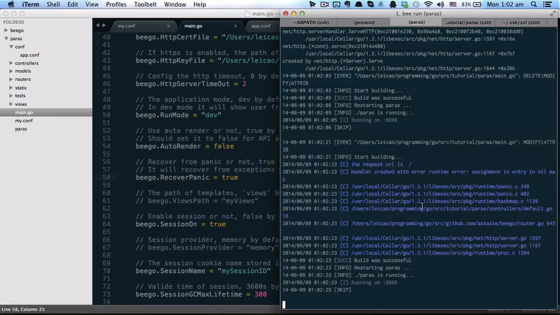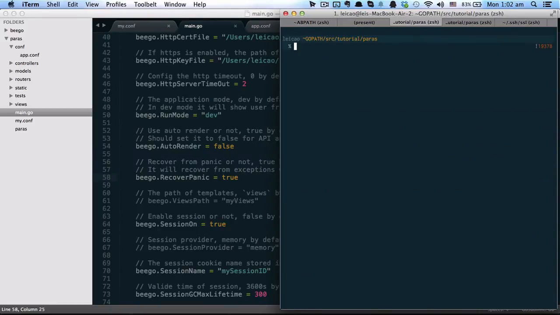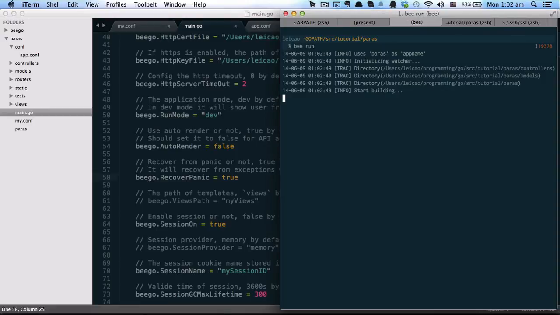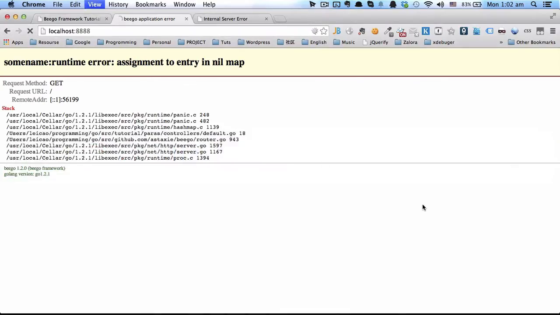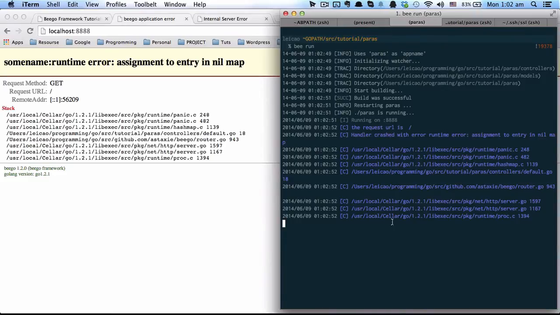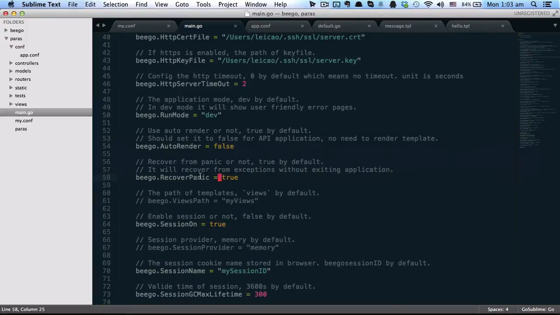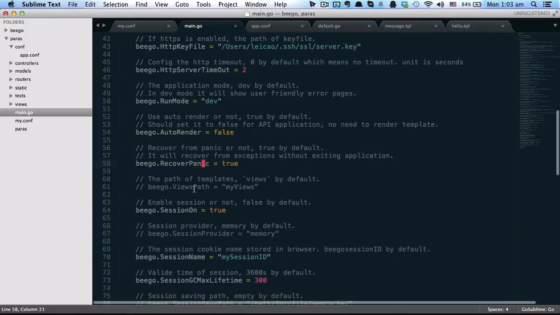And in the backend, as you can see, when it is recovered, it just tells you the error happened, and the program is not crashed. So let's see the next config.